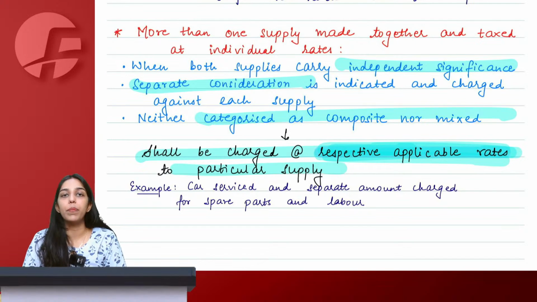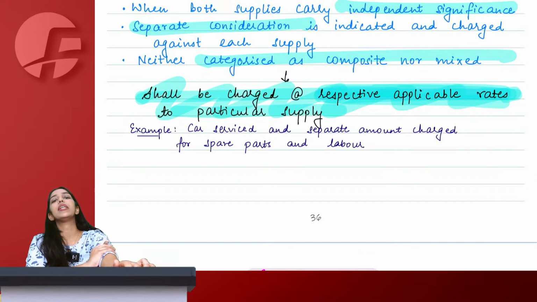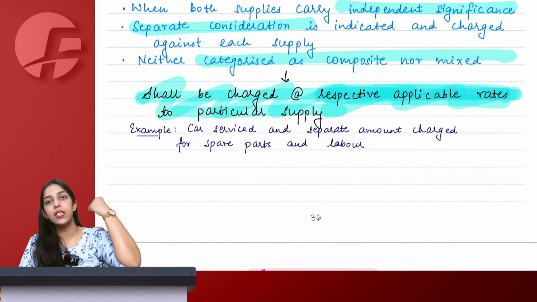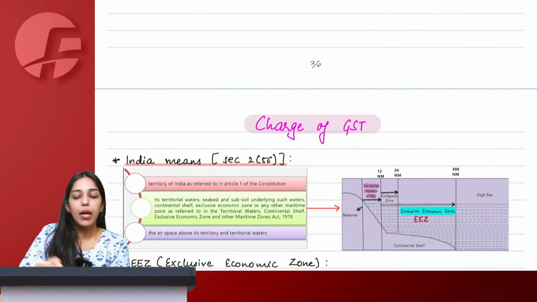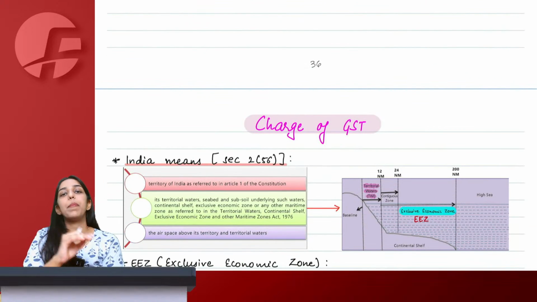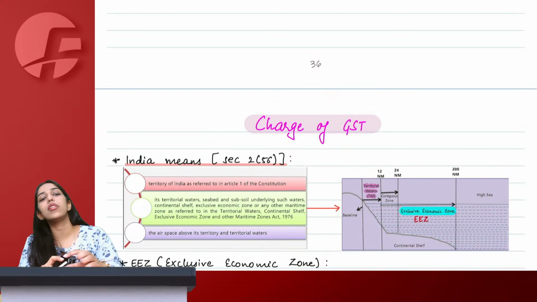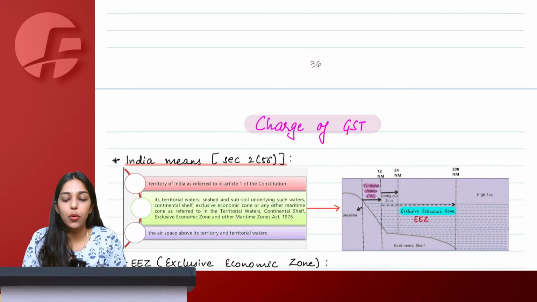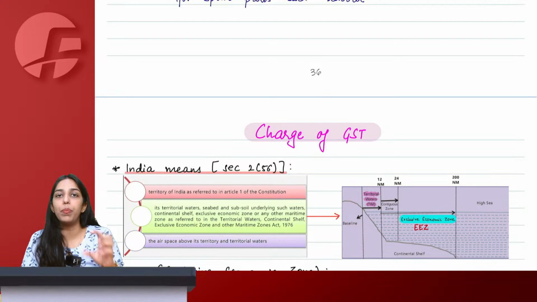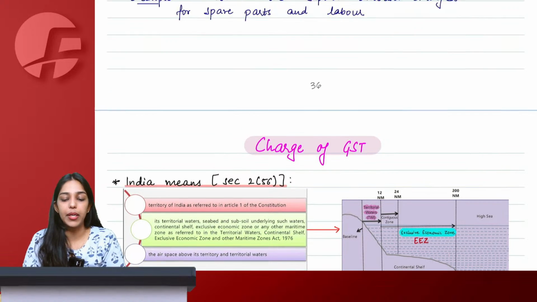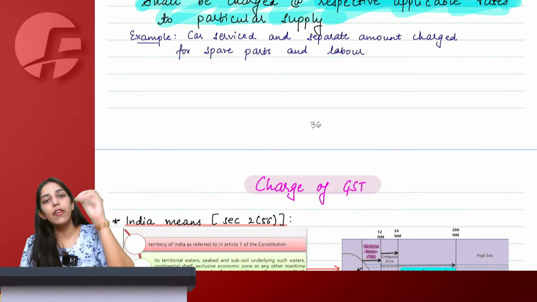They are neither composite nor mixed, and they shall be taxable at their respective applicable rate of taxes only. Done. Here we finish up the entire chapter of supply under GST. See, in the module, composite and mixed supply is also a part of supply under GST only. For our ease of understanding, I have broken this chapter into two parts, which is supply and composite and mixed supply. But if you see the ICAI module, as such, there is no need because I have covered everything in notes.